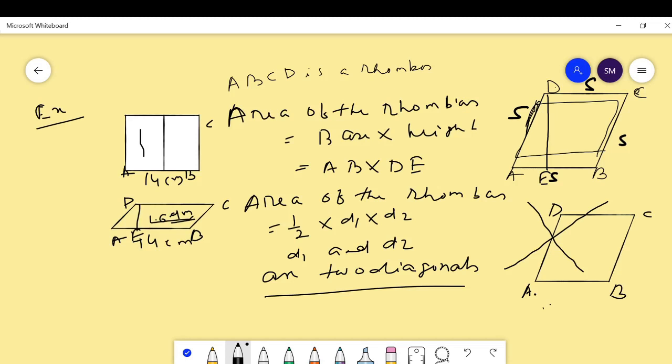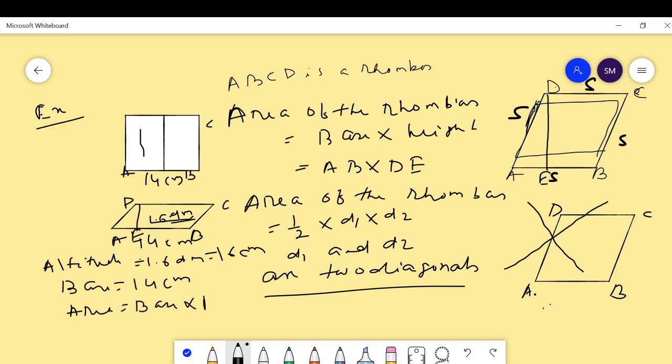At first convert dm into centimeter. This means altitude is equal to 1.6 dm, which is equal to 16 centimeter, and base is equal to 14 centimeter. Area is equal to base into altitude, which is equal to 16 into 14, which is equal to 224 centimeter square.